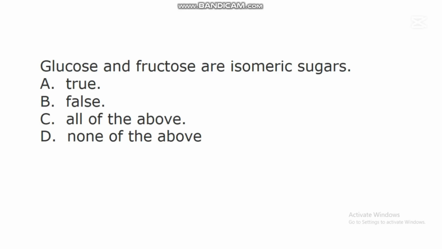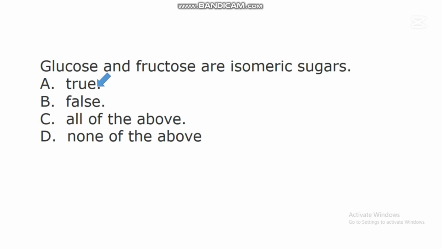The next question says, glucose and fructose are isomeric sugars. A. True. B. False. C. All of the above. D. None of the above. In this question, the correct answer is A. True.